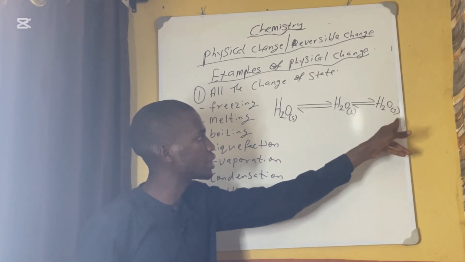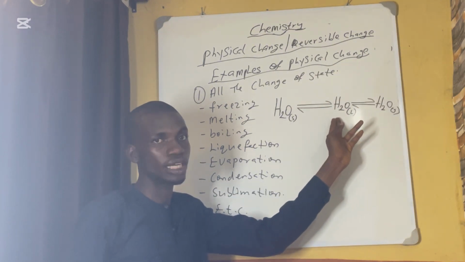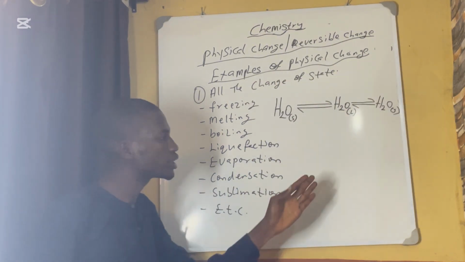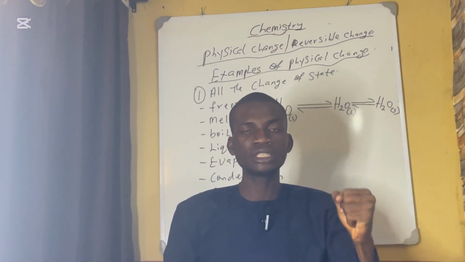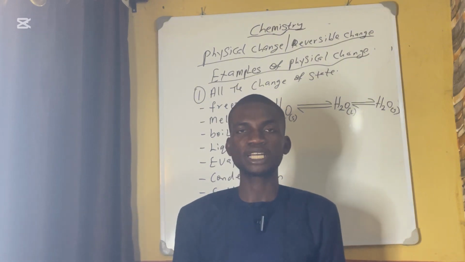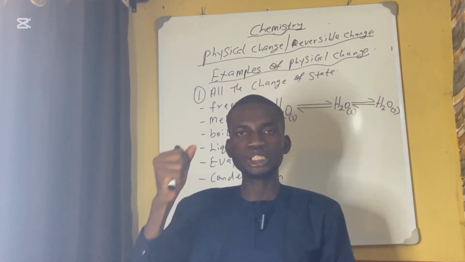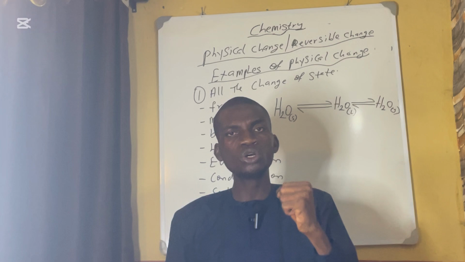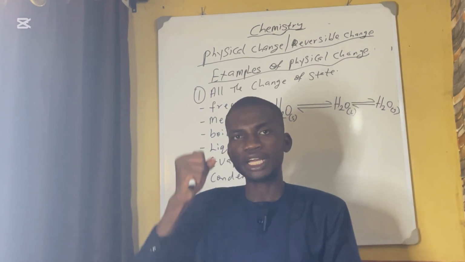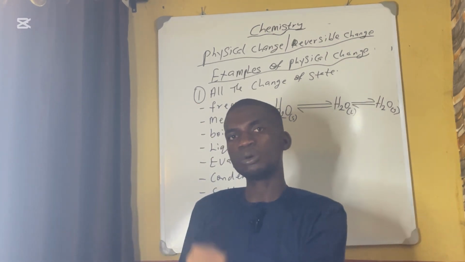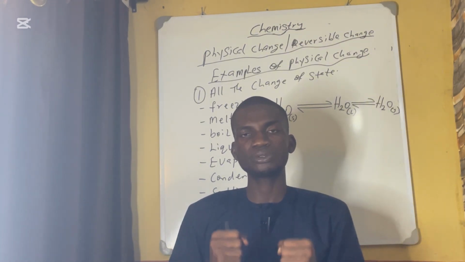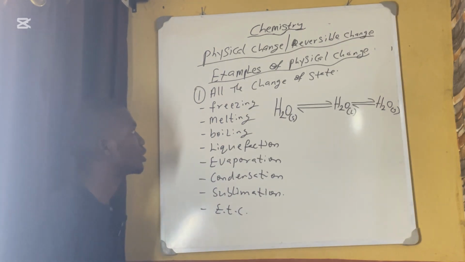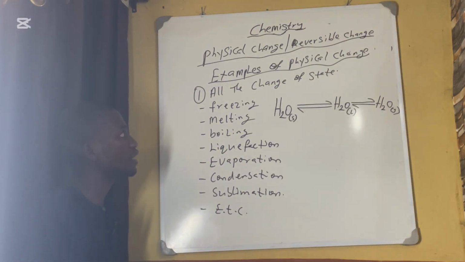The liquid can go to gas, and the gas can go back to liquid. It is called change of states of water. After the whole thing, you can still change it back and get water. That is called physical change. A change in which no new substance is formed at the product side, and the product can still go back to the reactant. So all the change of states are under physical or reversible change.